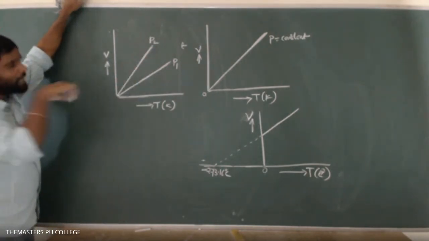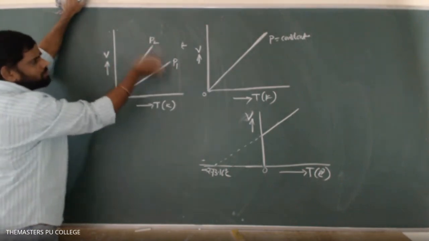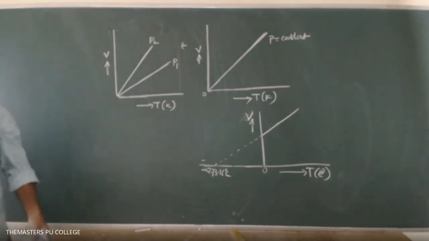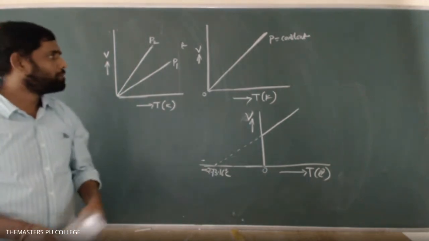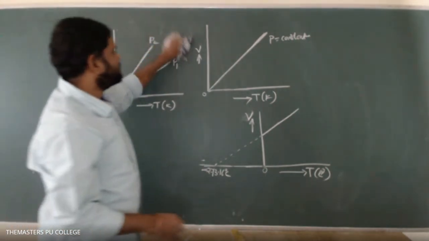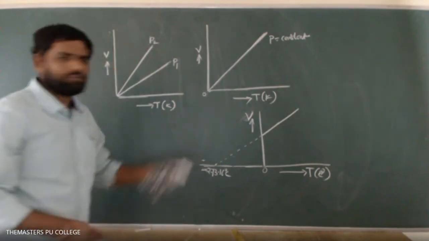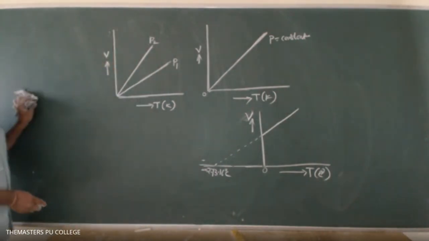So then how can I identify whether P2 is greater than P1 or P1 is greater than P2? Earlier, P1 is greater than P2. Fine. So how is it that P1 is greater than P2?